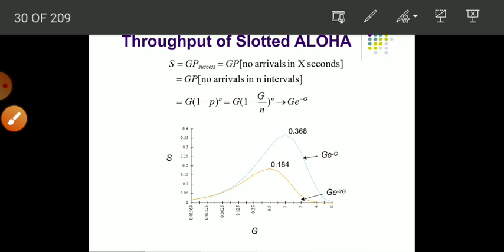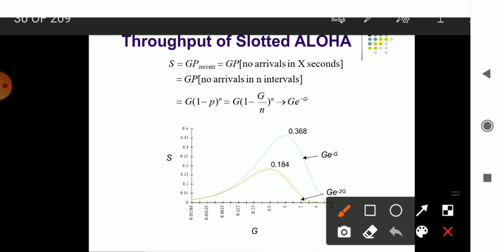The throughput of slotted aloha is S = GP, as we discussed earlier. It is the same as aloha, considering the number of intervals being traveled and the number of loads being considered. So here it is G multiplied by (1 - P) to the power n, where P is G by n, which equals the exponential form G e to the power minus G. That is the throughput for slotted aloha.